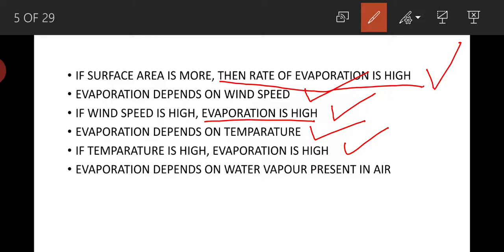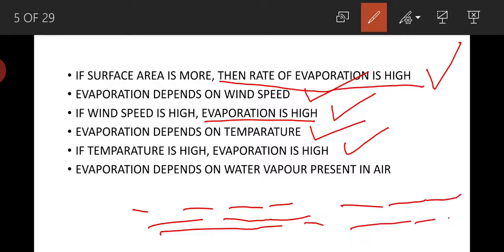That is why during summer season, temperatures will be very high. That is why more water molecules from the surfaces of seas and oceans will get evaporated and they will get mixed in the air. That is why during summer season, humidity, that is water vapor present in the air, will be very high, nearly 80%.